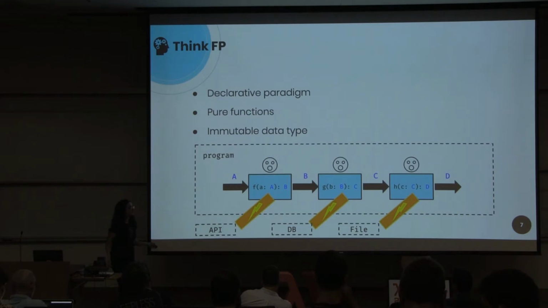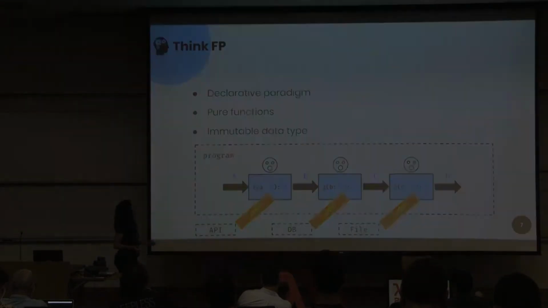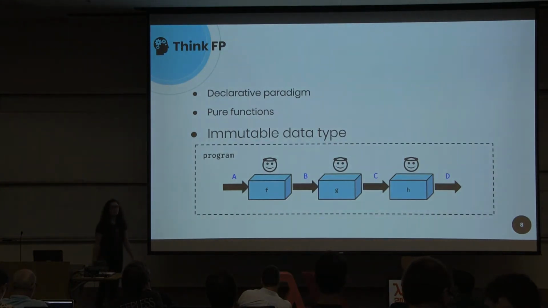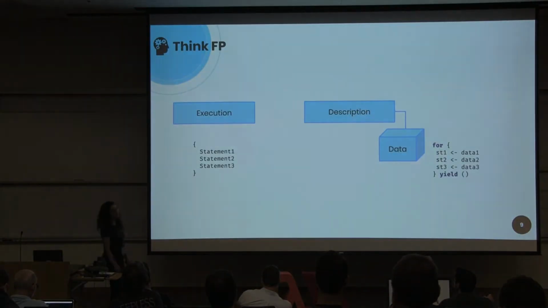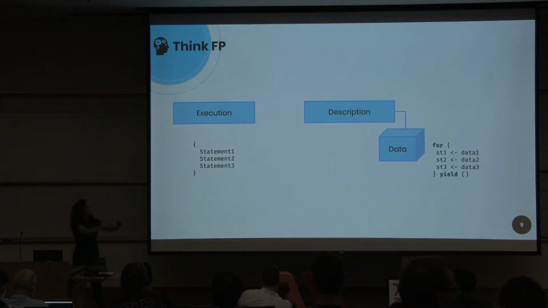functional programmers deal with effectful programs by describing them in immutable data structures. The difference from the imperative paradigm is that imperative programs are a bunch of statements, and each statement will be executed right away.